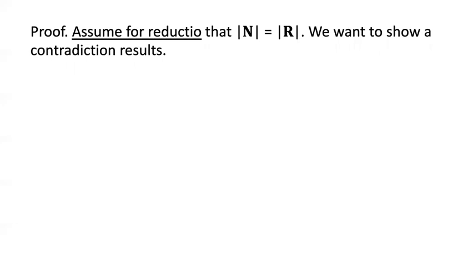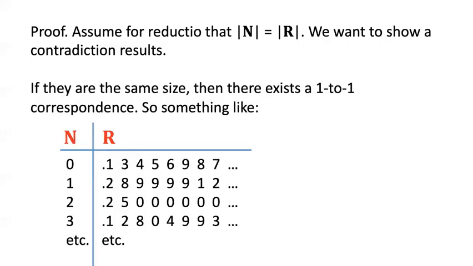Now, remember the concept of a one-to-one correspondence. You see, once you make a reductio assumption, like the cardinality is the same, now we just have to start making some intermediary inferences. And what follows if these are the same size? Well, that means there has to exist a one-to-one correspondence between them. That's what the concept of same size comes to, after all, when we're talking about infinite sets. Now, we don't know what the correspondence is exactly. We just know there has to be some possible correspondence.